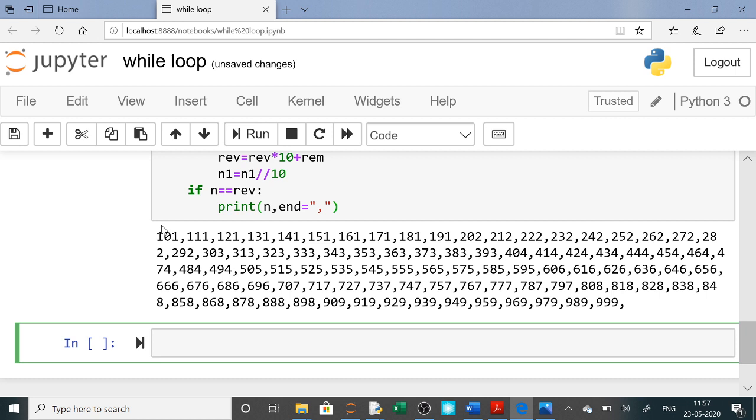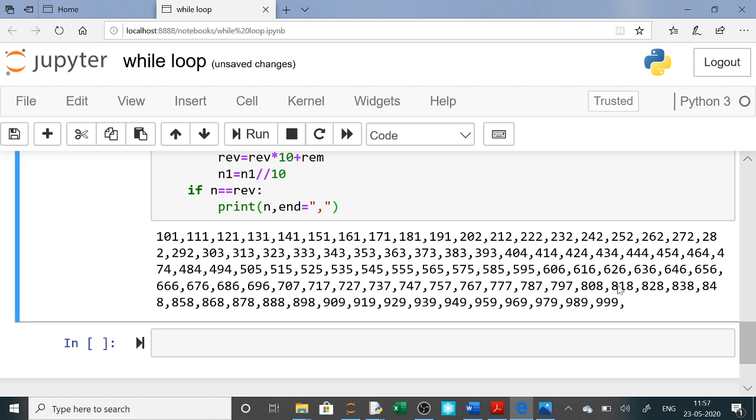101, reverse of it is 101. 111, reverse of it is 111. 121, reverse of it is 121. So here you can take any number, and when you reverse that number, it remains the number itself. So these are all the palindrome numbers from 100 to 1000.